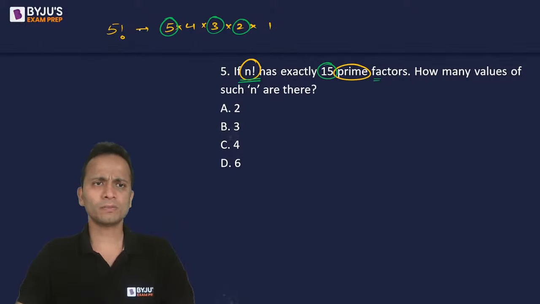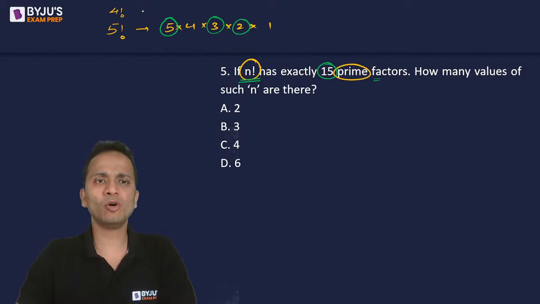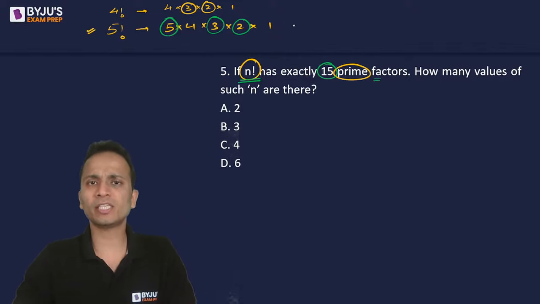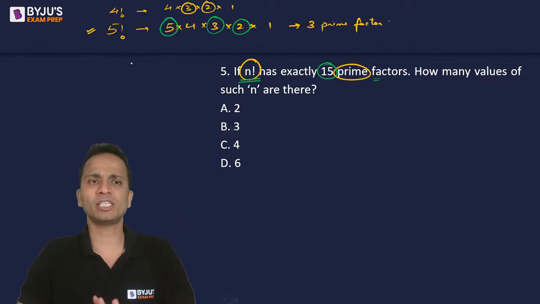Okay, now continuing the example that I have given, 5 factorial. This is a number having 3 prime factors. We have already seen. If I look at one below this, 4 factorial, it will be 4 into 3 into 2 into 1. This number will have only 2 prime factors. So I can say that 5 factorial is the smallest number having 3 prime factors. Okay, 3 prime factors, ये smallest number है.